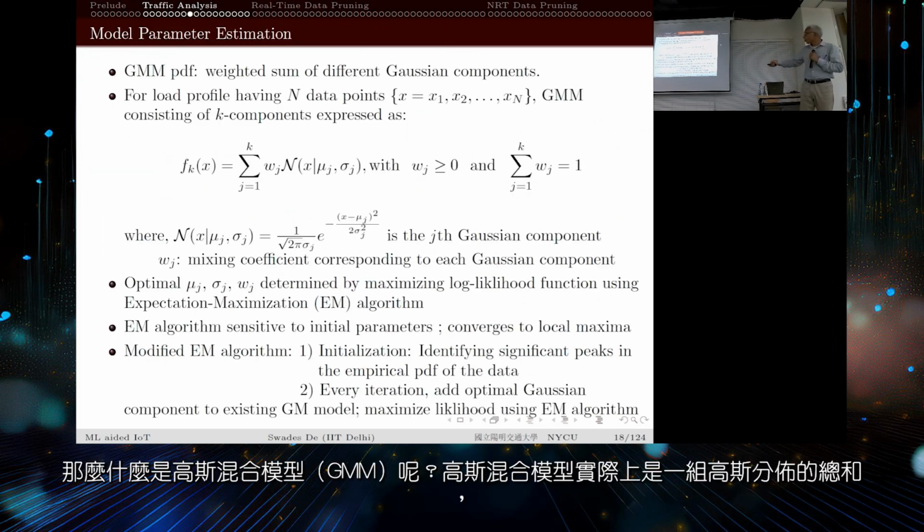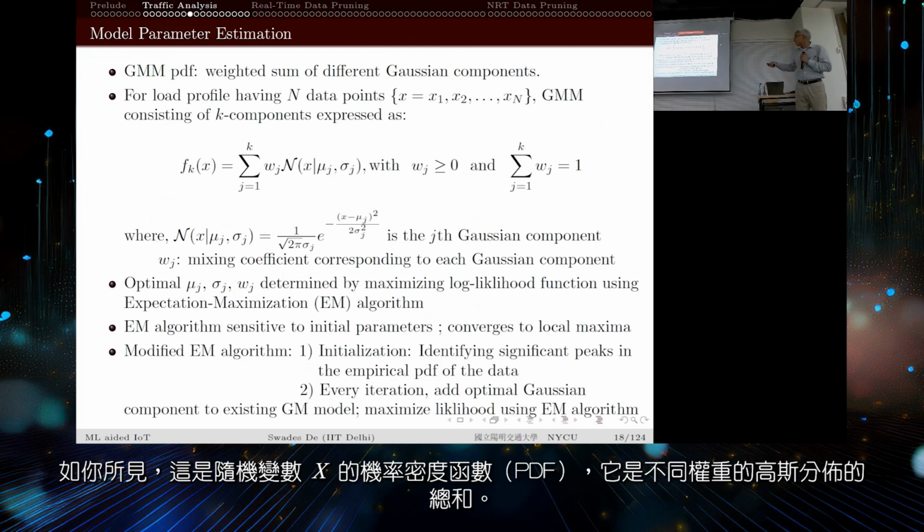By inspection we figured out that GMM is the right model to go for. Now, what is GMM? A Gaussian mixture model is a sum of Gaussians, as you can see. This is the PDF of a random variable X, and it is a sum of Gaussians with different weights.